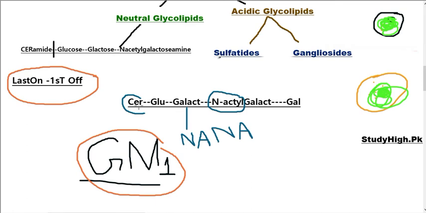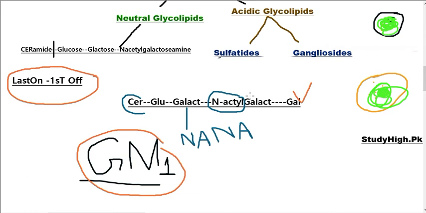Then the glucose will be connected at carbon 1. After addition of glucose, our Golgi apparatus will cause the addition of galactose to this glucose through an O-glycosidic bond. Sorry, first galactose will add N-acetyl neuraminic acid, then N-acetyl galactosamine will be added, and at last a galactose monomer will be added. So which component has been added at the last? Galactose. It has been added to this compound at the last for production of ganglioside.